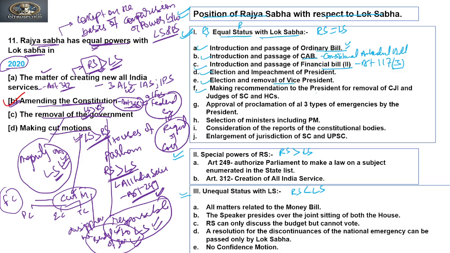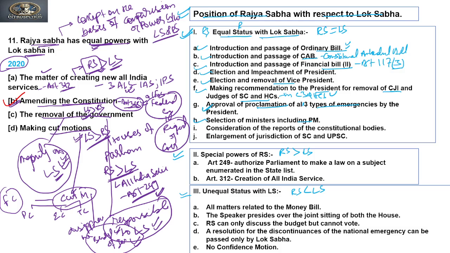Making recommendations to the president for removal of chief justice of India and judges of Supreme Court and High Court, including the chief justice of high courts also. So both have an equal power. Approval of proclamation of all three types of emergencies by the president also has an equal power.